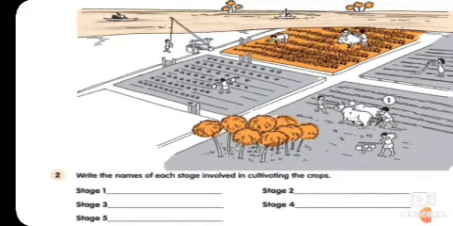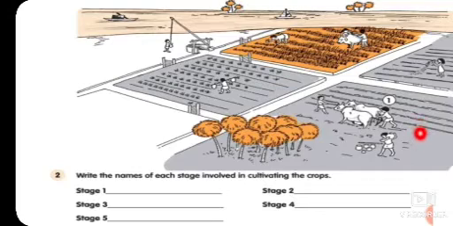This is our worksheet S1, and as you know we have discussed the stages of cultivating crops. So now we can do this worksheet on our own, right? Now this one is what? Over in this picture, can you see something? Yes, this is a plow, and these are bulls.